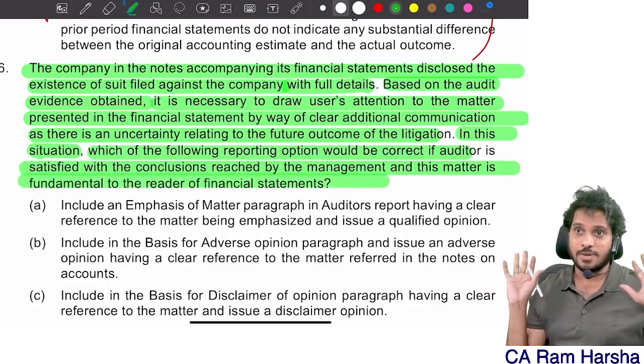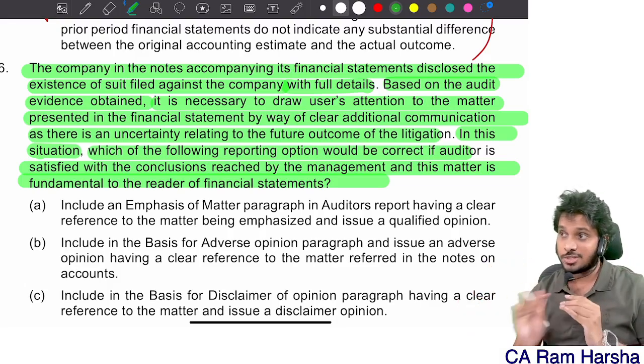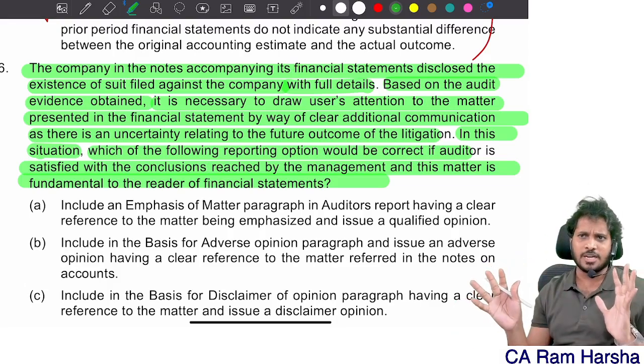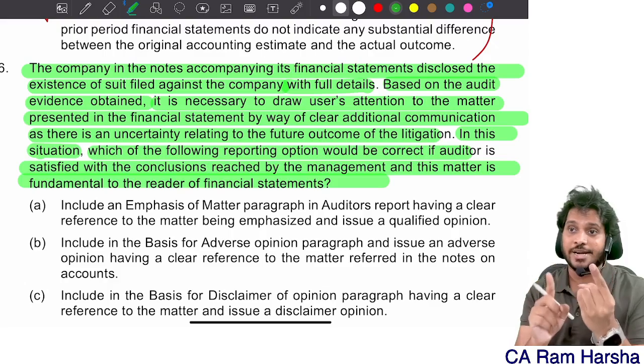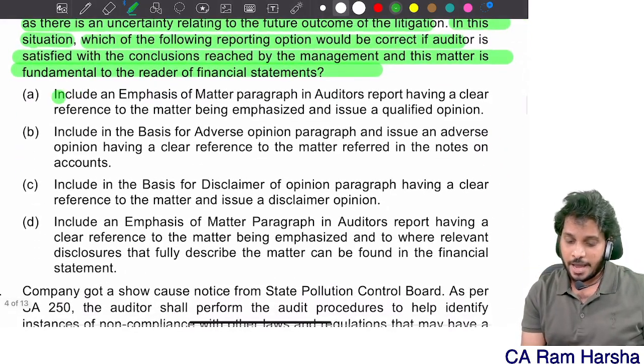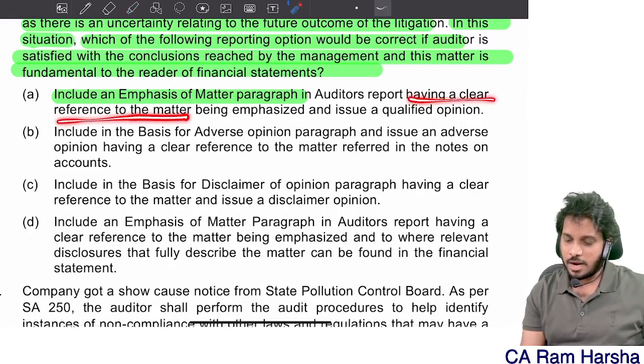Like everything, you're satisfied with everything about what the company did, what conclusions, what presentation, everything appropriately disclosed or presented. And you felt it is important for the readers to understand and you want to draw attention. What do you have to do? Include an emphasis of matter paragraph having a clear reference to the matter and issue qualified.